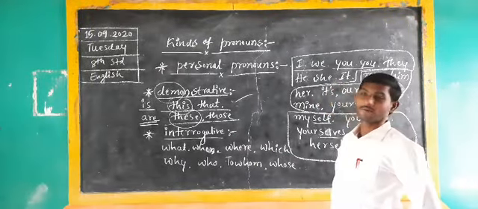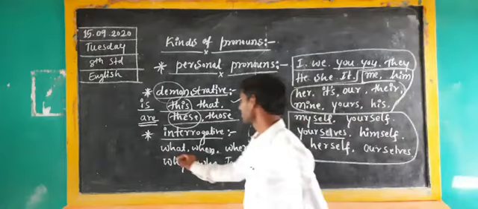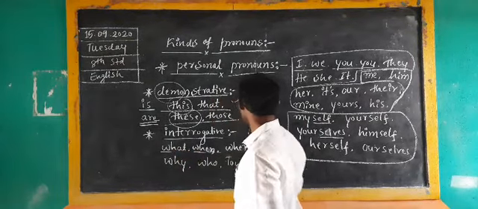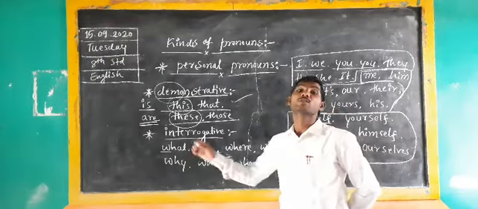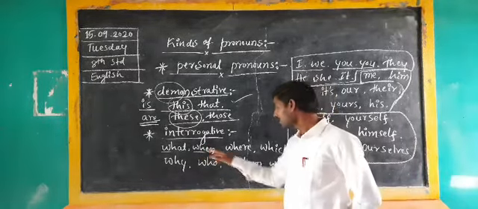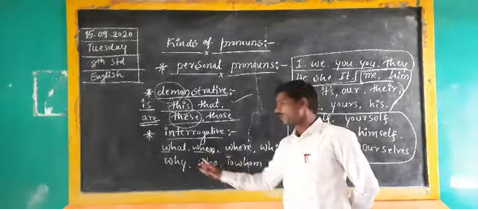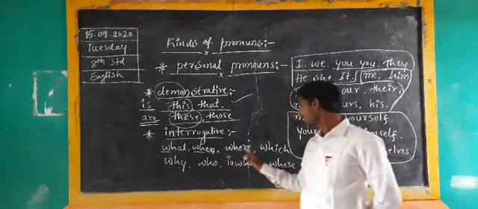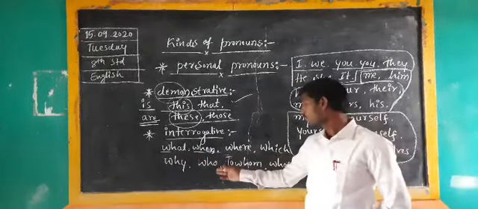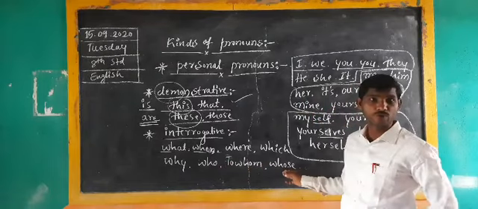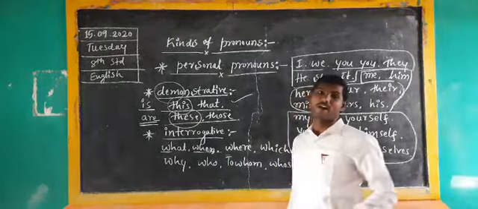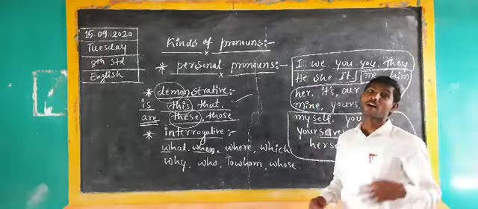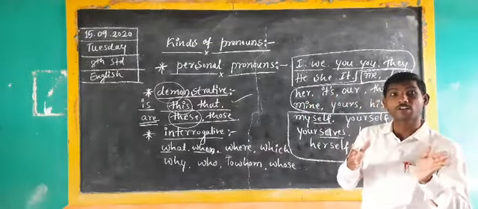Here, so many WH words are there. These are all considered WH words. Why? Because these question words start with the letters WH. What, when, where, which, why, who, whom, whose. These are all considered interrogative pronouns. These interrogative pronouns we have to use in a particular manner.